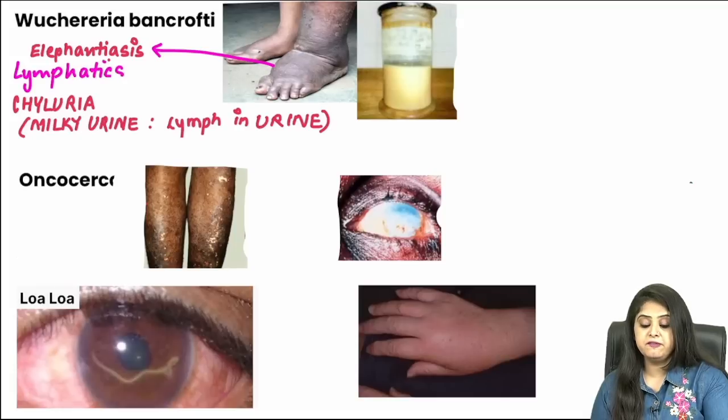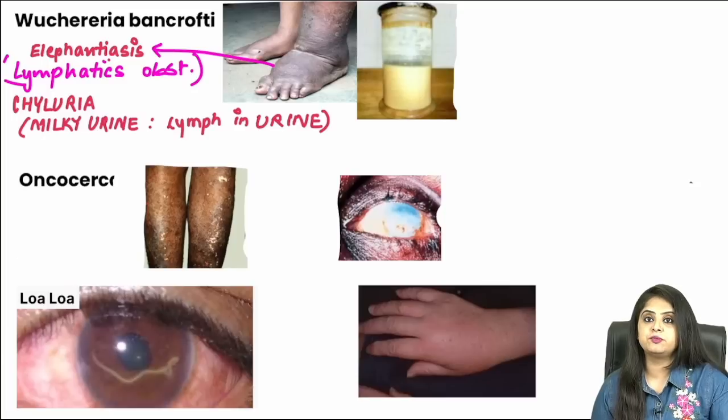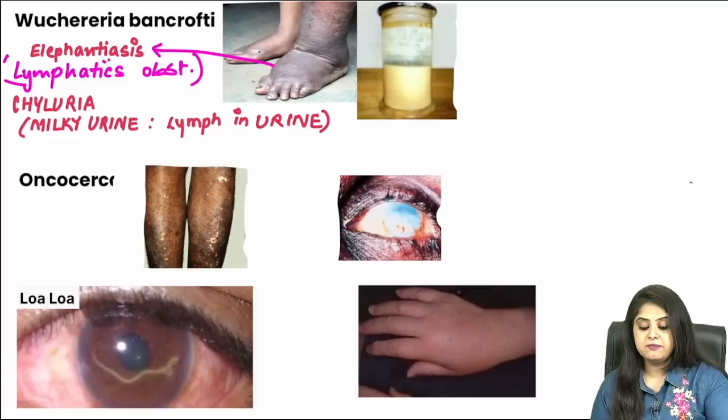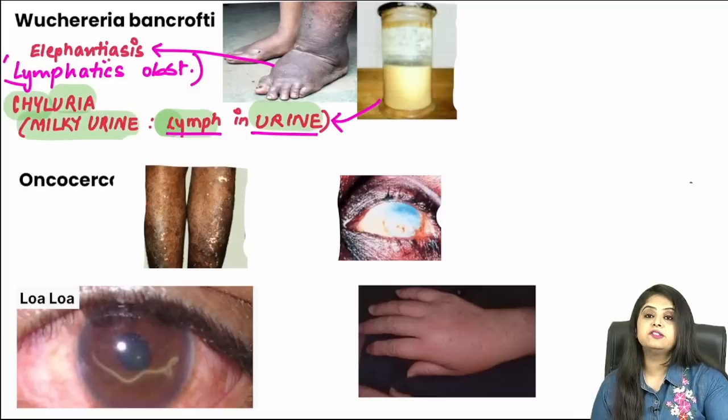Now that could be a very basic question asked to you: why does elephantiasis occur? Because of lymphatic obstruction. The lymphatics get so much obstructed that ultimately the lymphatic channels might burst, and if the lymphatic channels burst, the lymph will start coming out into the urine. What is that known as? Chyluria. Chyle means lymph and uria means urine. How will the urine start looking? If lymphatic fluid comes in the urine, it will start looking like milk, as you can see over here.